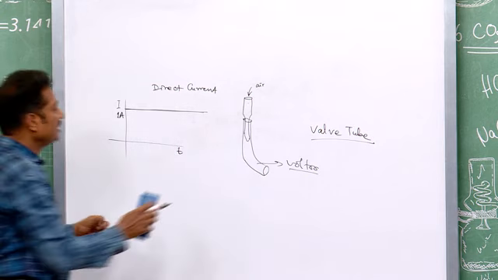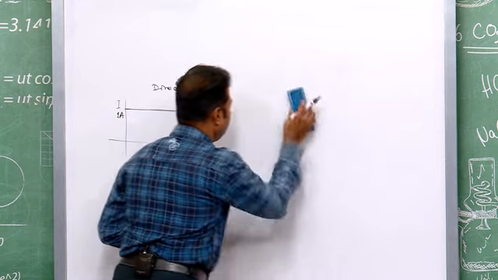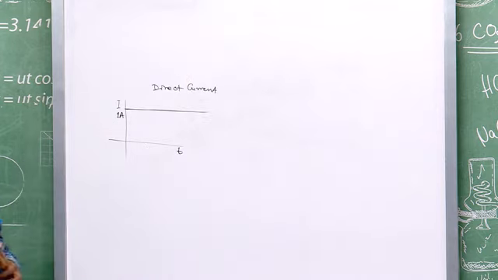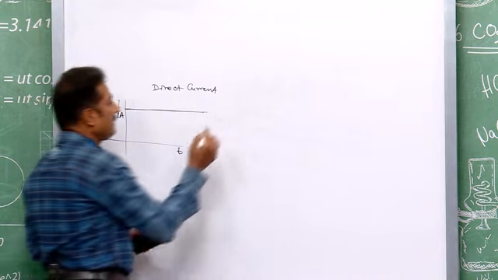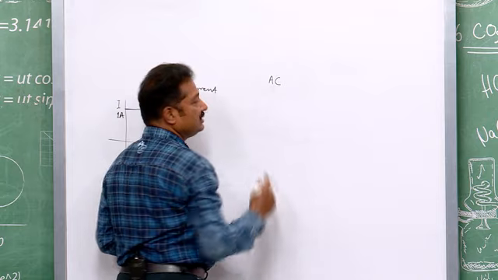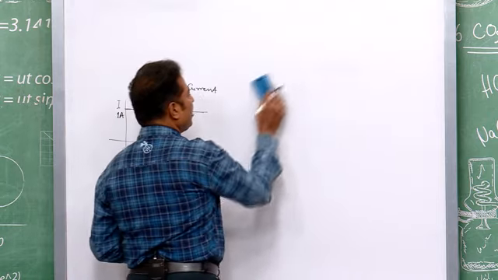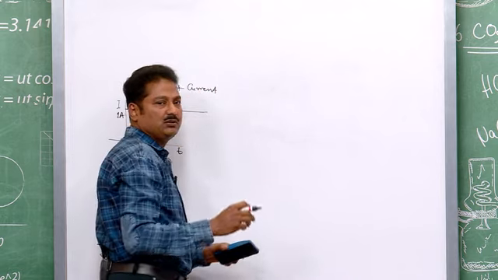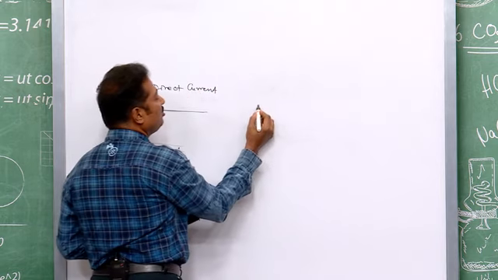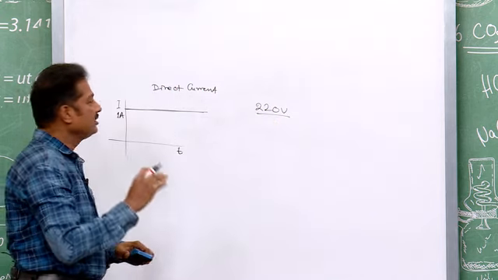So, what about an alternating signal, alternating current or alternating voltage? We call it AC, alternating current. In our household domestic use, we get about 220 volt, which is AC.